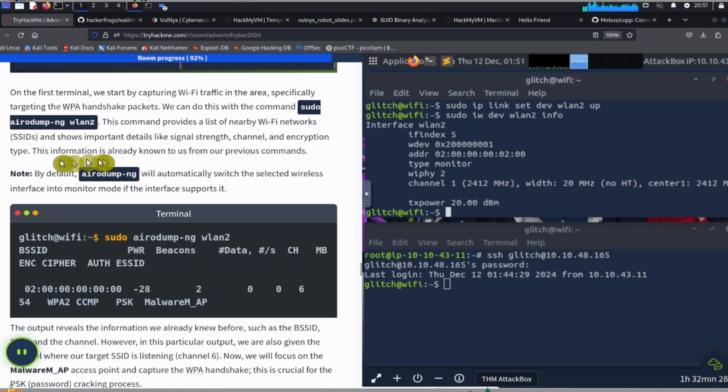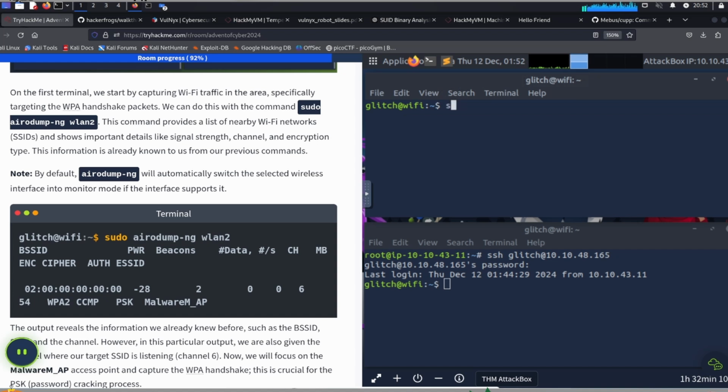This information is already known to us from previous commands. Note that by default, airodump-ng will automatically switch the selected wireless interface into monitor mode if the interface supports it. Okay, so at the top over here, let's run the command sudo airodump-ng wlan2.